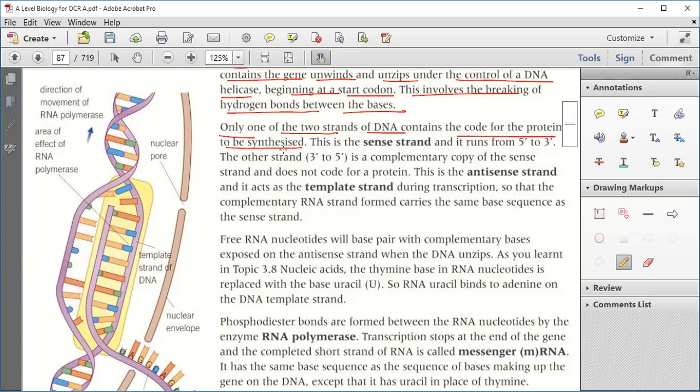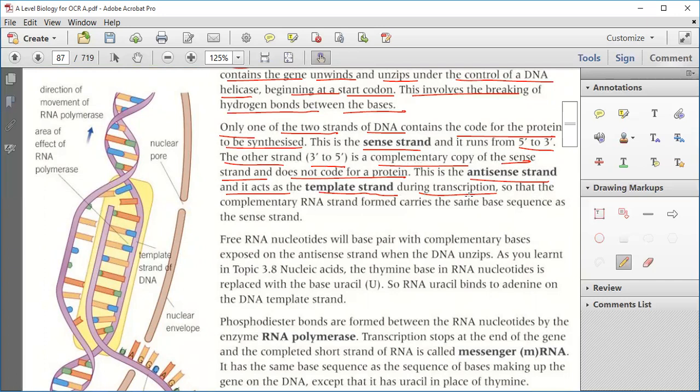Now, out of the two strands of DNA, only one strand contains the code for the protein to be synthesized. This is known as the sense strand, and it runs from 5' to 3'. The other strand runs from 3' to 5'. It is a complementary copy of the sense strand and does not code for a protein.